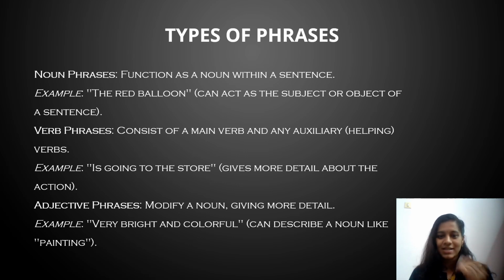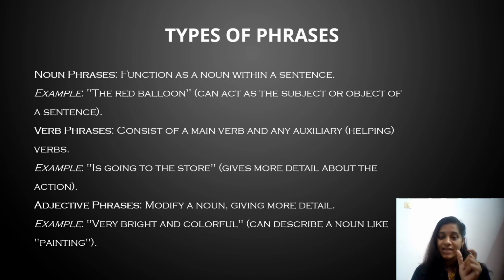A noun phrase functions as a noun within a sentence. For example, the red balloon. It can act as the subject or object of a sentence. The verb phrase example is going to the store. It consists of a main verb and any auxiliary verb or helping verb.